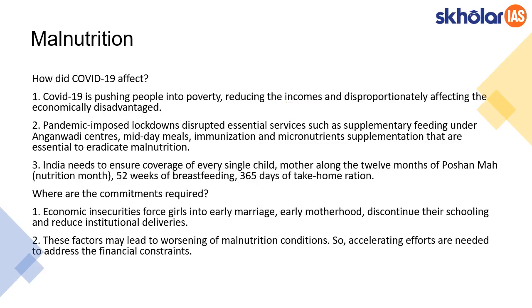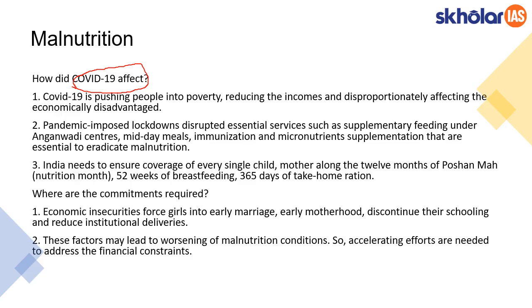Now let's try to understand how COVID has affected the developments under these schemes, that is, how the interventions taken up by the government are getting affected due to COVID, as well as how malnutrition is worsening due to COVID. COVID is directly or indirectly pushing people into poverty by reducing their incomes, because people are put out of job, so they don't have income, and their ability to consume is severely restricted.